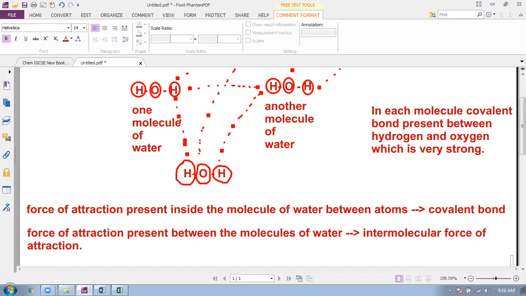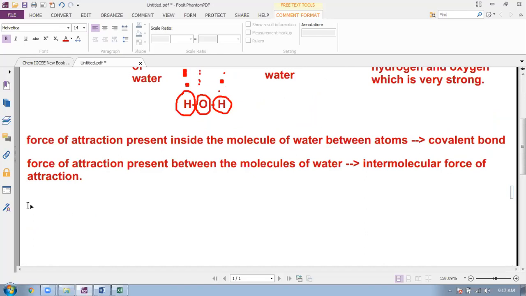Due to this weak intermolecular force of attraction, at room temperature, oxygen, hydrogen, carbon dioxide, these are gases. Very important line, I say it again.